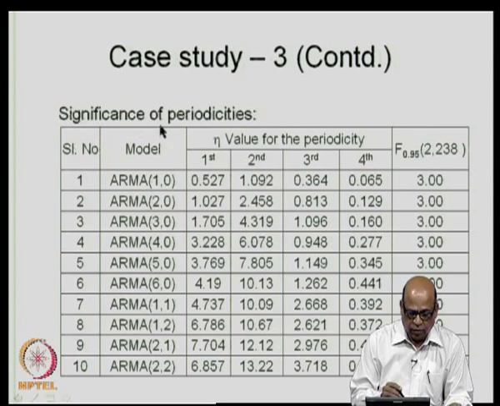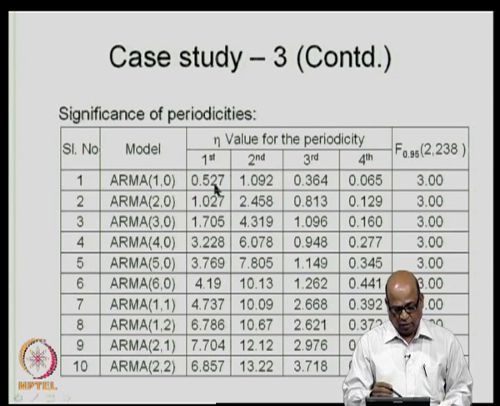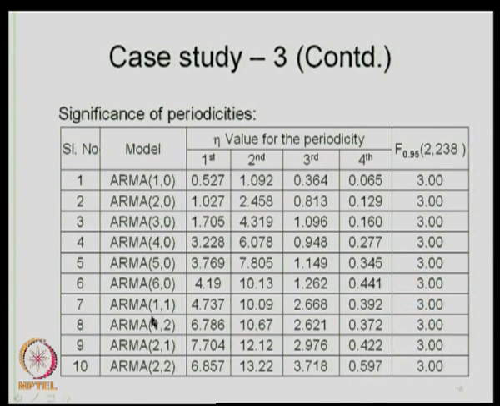So, we do this significance of periodicity test on all the models, all the candidate models. The first periodicity is 12 months, second is 6, third is 4 and fourth is 3 months. Associated with those particular omega k values, we calculate these statistic values. Remember again that these are all done for the residual series.